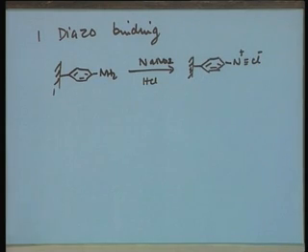This diazonium derivative essentially is highly reactive and can react with a number of amino acid residues that are present on the enzyme molecule.